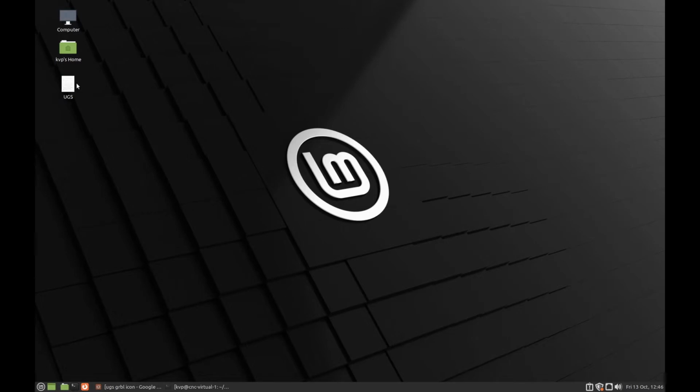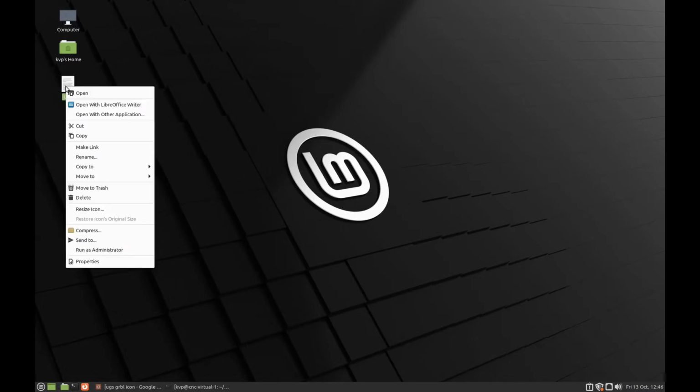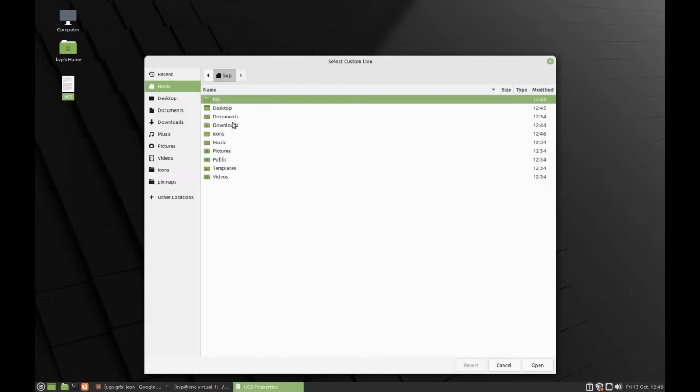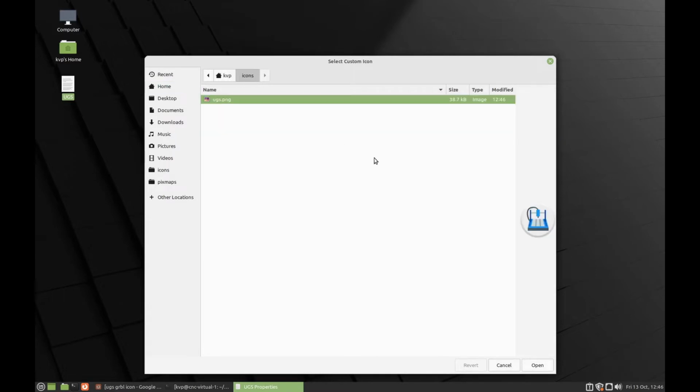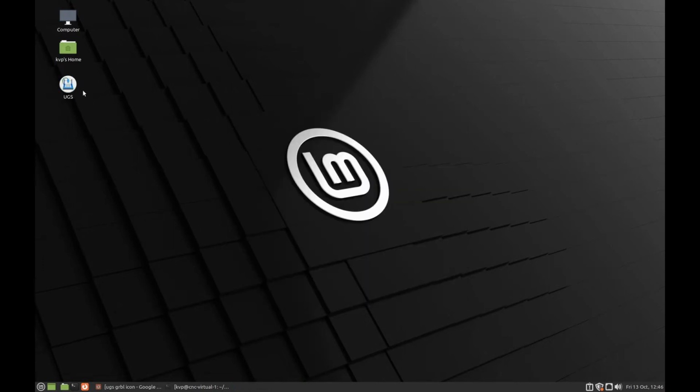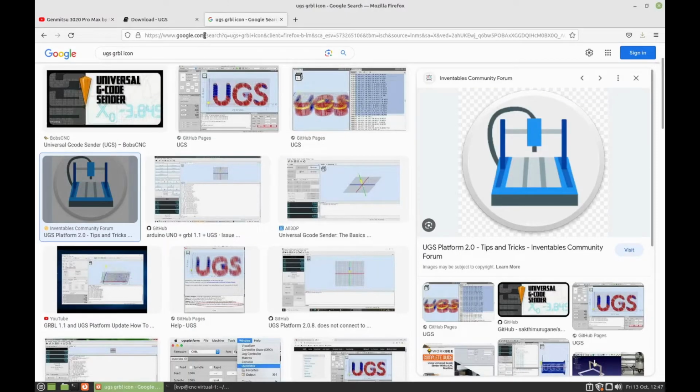Now if we right click on the UGS icon we just created, I'm going to go into properties, and I'm going to click this little icon up here, go into the icons folder, and I'm just going to open that and close, and you can see I have a nice little icon that makes more sense than just a sheet of paper with lines on it. So the next thing to do is Candle. So let's go find Candle.